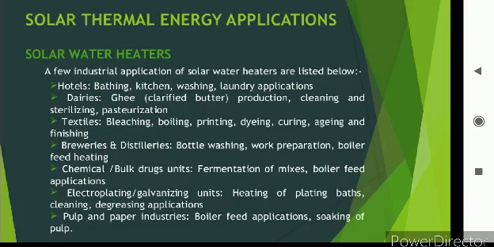Next is the textile industry, where hot water is used for bleaching, boiling, painting, dyeing, curing, aging, and finishing.